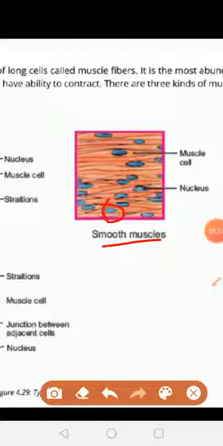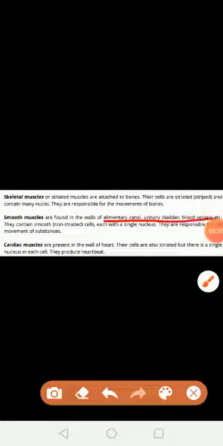They are mostly present in the urinary bladder, blood vessels, and alimentary canal. The function of smooth muscles is that they are involved in the movement of substances.